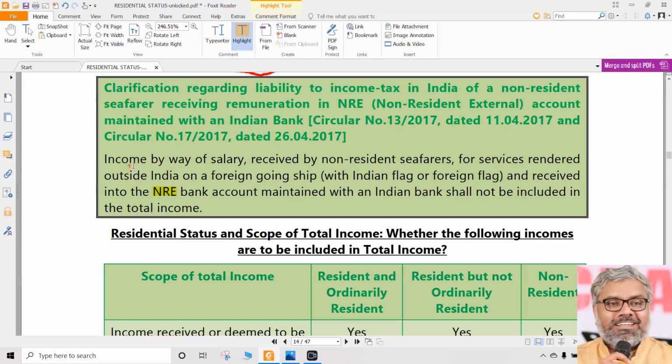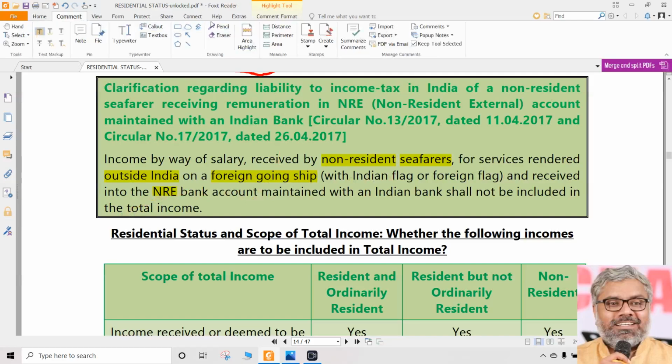Simply sticking to the circular, any income by way of salary received by a non-resident seafarer. Seafarer means, once again, the one who is a member of crew of a ship. And what kind of ship is that? If it is a foreign going ship where his services are rendered outside India, and it doesn't matter whether with Indian flag or foreign flag, means every case, received into NRE bank account. So this is a point here to be noted.